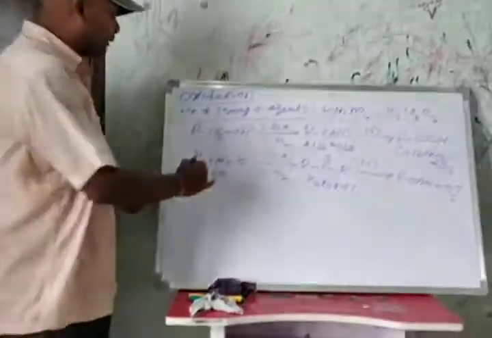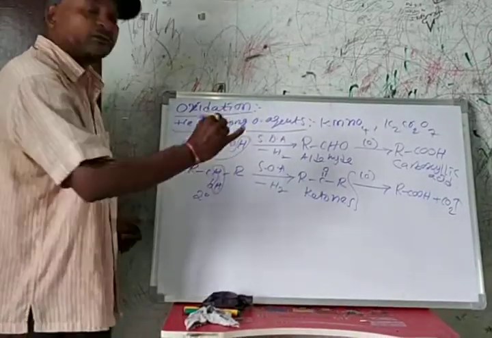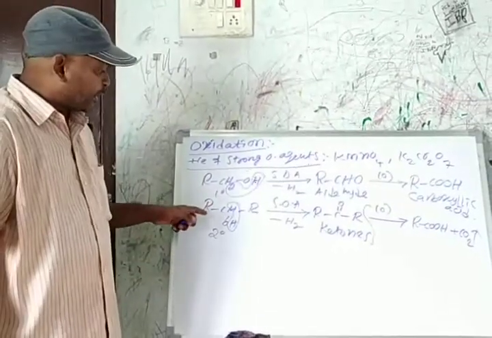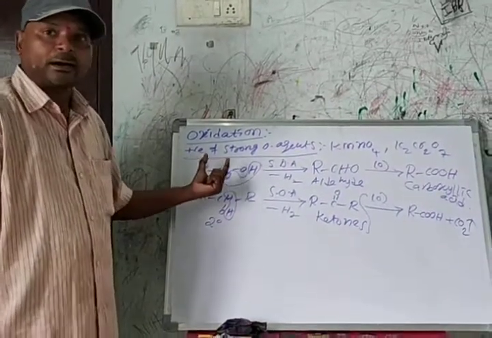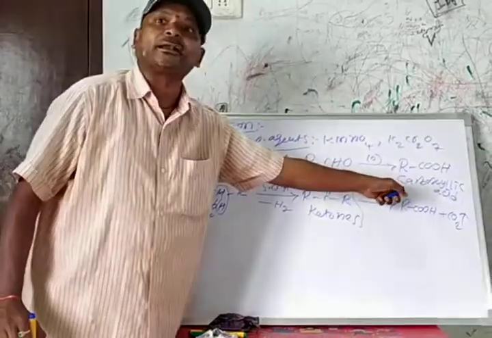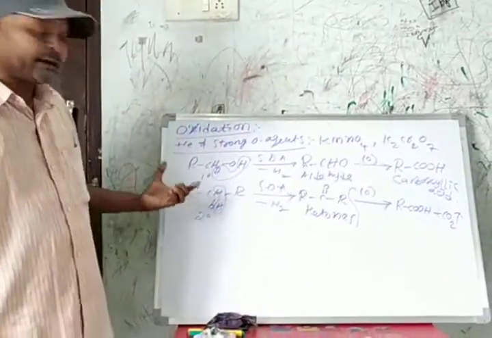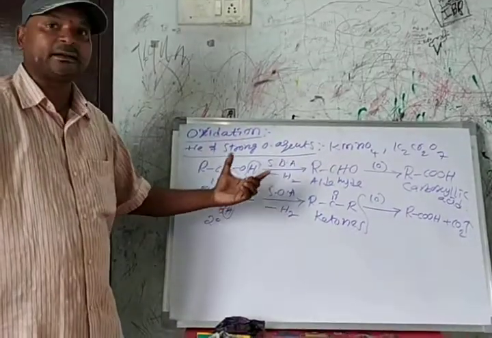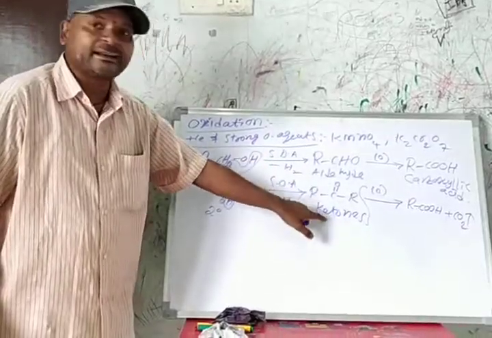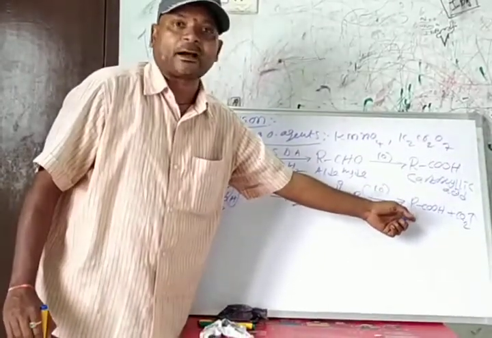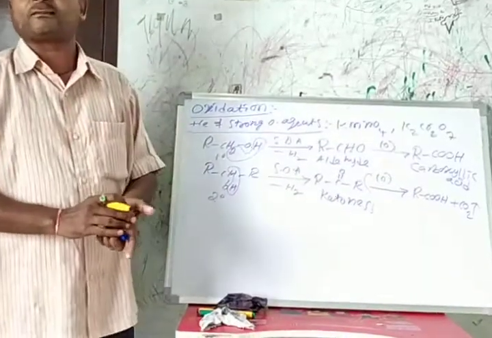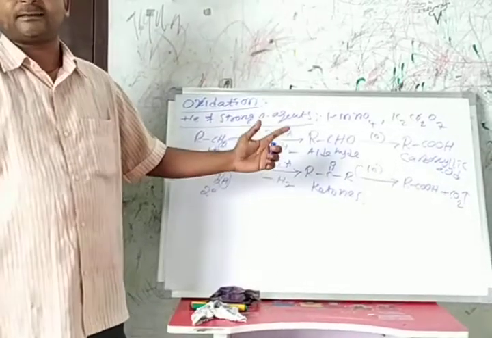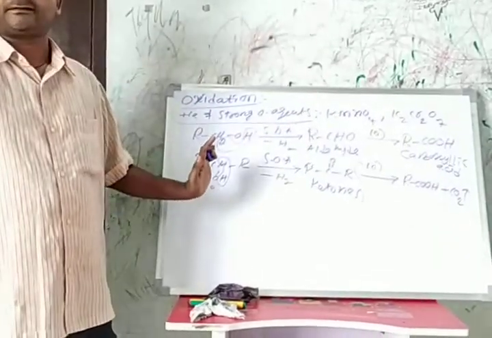What is the difference between oxidation of primary alcohol and secondary alcohol in the presence of a strong oxidizing agent? A 2-carbon primary alcohol gives a 2-carbon carboxylic acid. A secondary alcohol initially gives a ketone, and finally a carboxylic acid with one carbon less than the reactant.